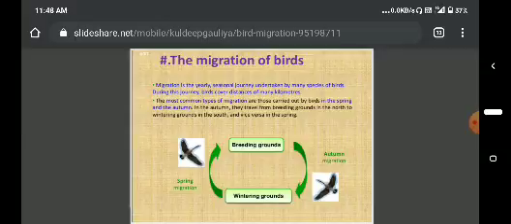The migration takes place from feeding grounds to breeding grounds. The wintering grounds are called feeding grounds, and then there are breeding grounds. So the grounds change according to season.